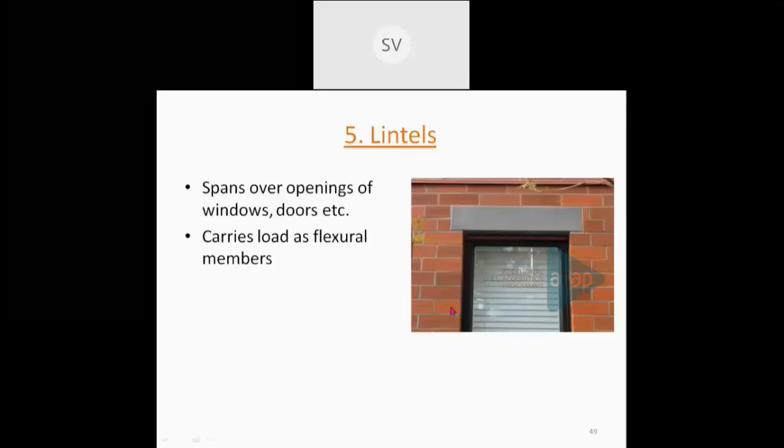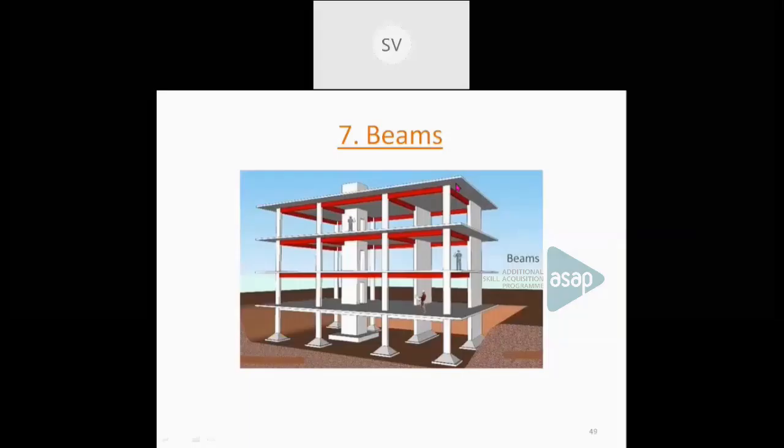And beams. Beams are again one of the most important parts of a structural framework. So these red shades indicate the structural beams. Beams are all horizontal members. The beam supports the slabs above it, or the loads from the slab are carried by the beams, and they will be taken to the columns, then towards the foundation. So a beam is again a flexural member or a bending member. It transfers the load from the slab towards the column. So this is again a picture of a beam. These are all beams.